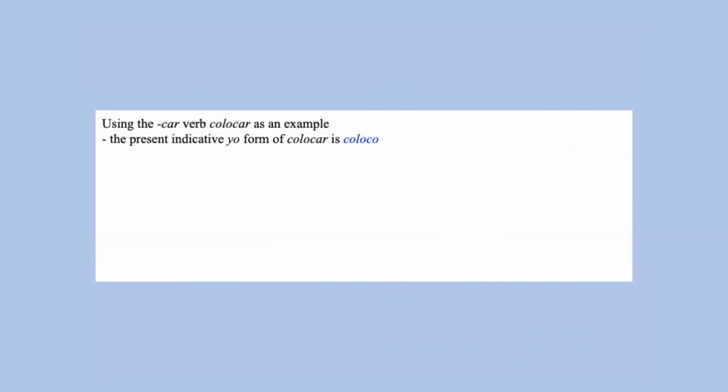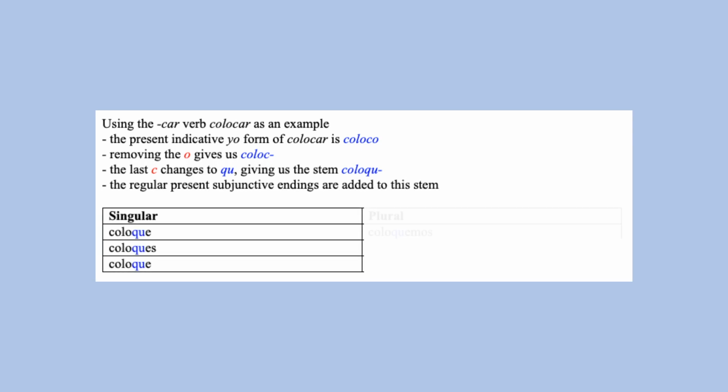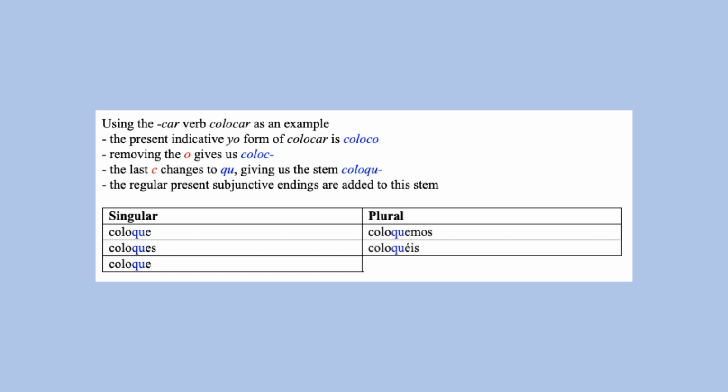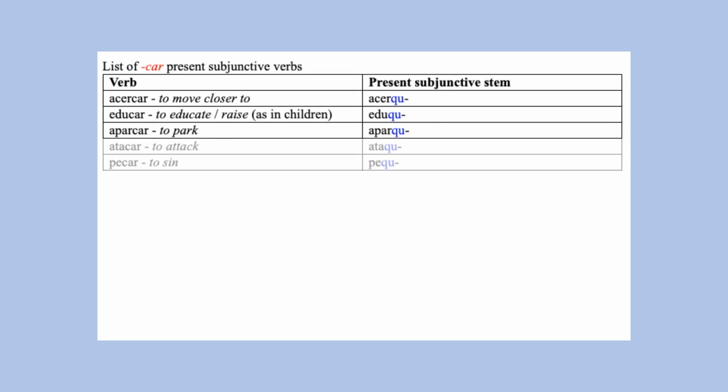For the verb colocar, its first person singular present tense form is coloco. We remove the o and change the c to qu, giving us the stem coloqu. And to this stem we add the present subjunctive endings. Coloque, coloques, coloque, coloquemos, coloquéis, coloquen. Here are several car verbs and their present subjunctive stems.